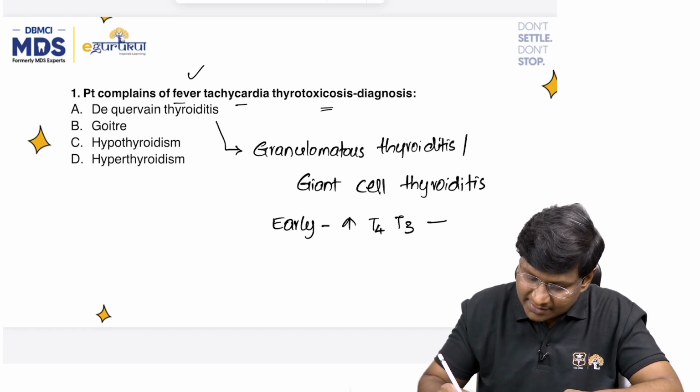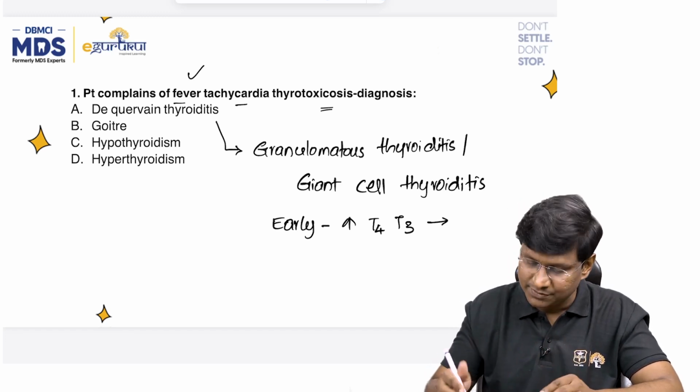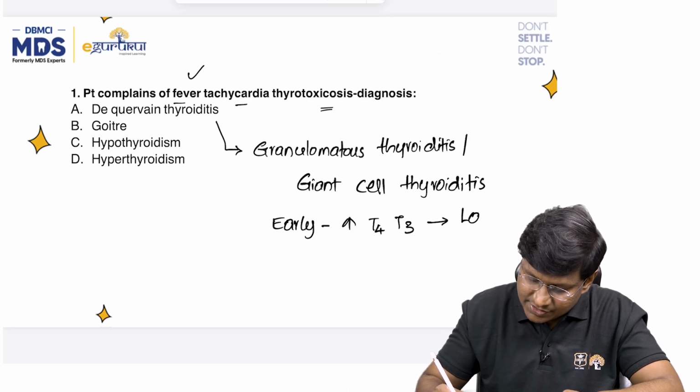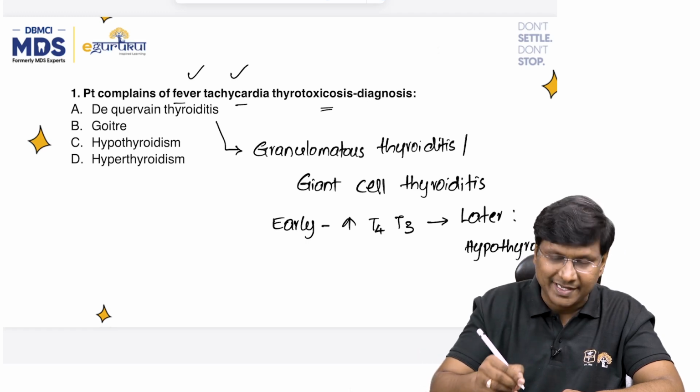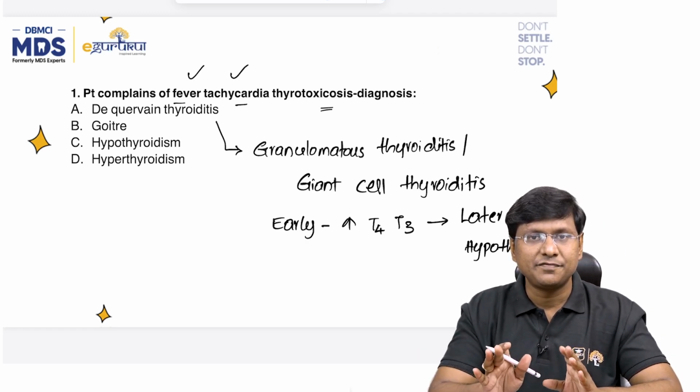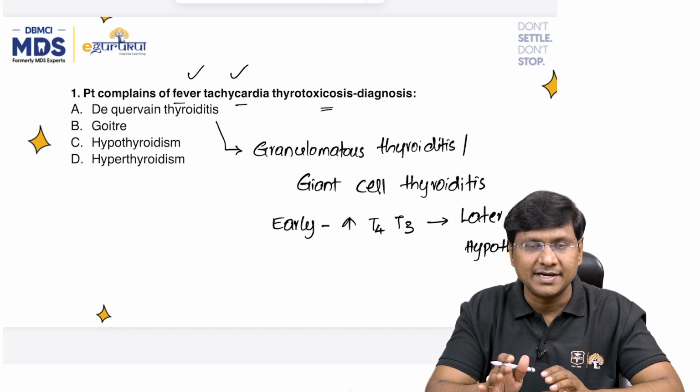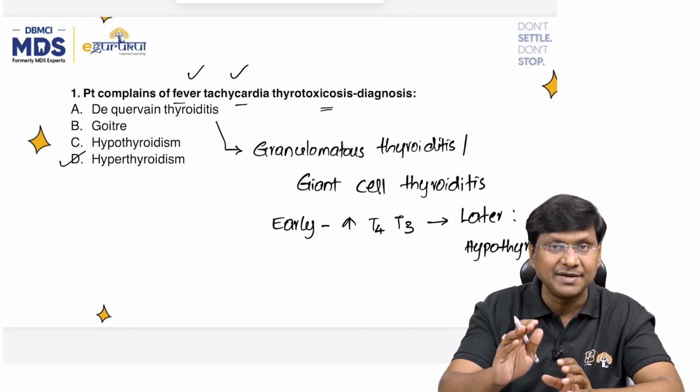Then followed by that, once the reserve is finished, in the later stages these patients will have hypothyroidism. So initially hyper, followed by hypothyroidism. But the clinical picture given is fever and tachycardia. The presence of fever and tachycardia are features of hyperthyroidism.